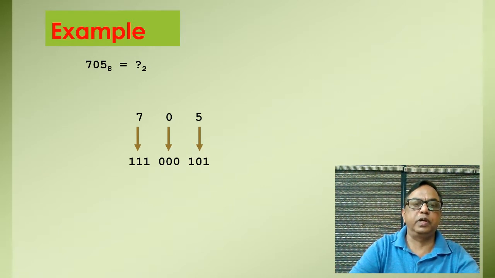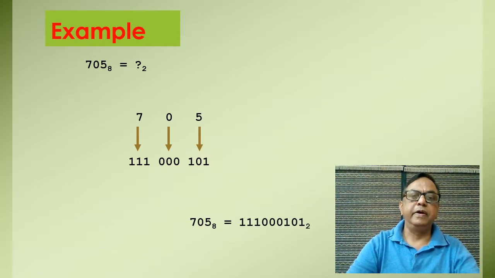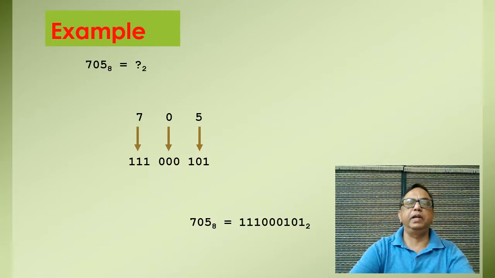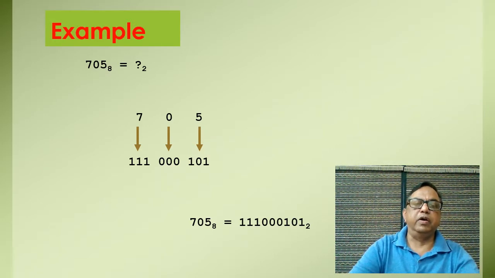4 plus 2 plus 1, that is 7. Here 4 plus 1 is equal to 5. So this will be our answer. If we write it, 705 of octal number is equal to 111,000,101 of binary number. It is very simple to convert an octal number into a binary number.